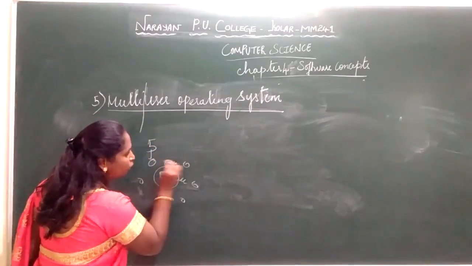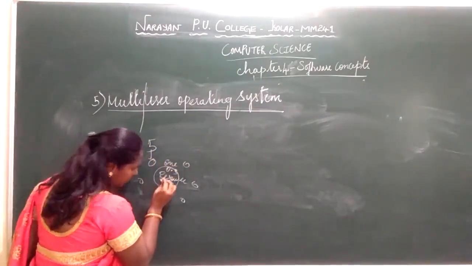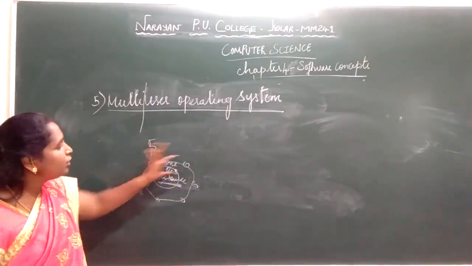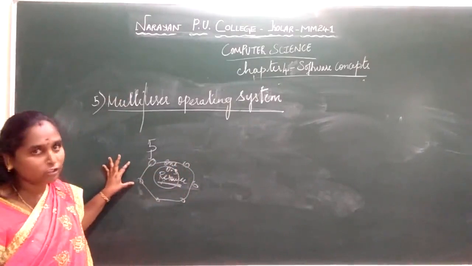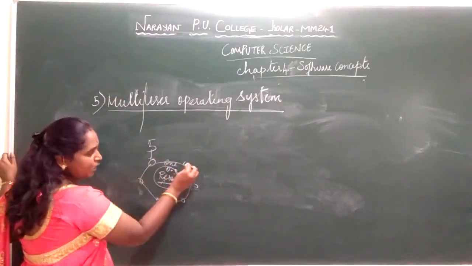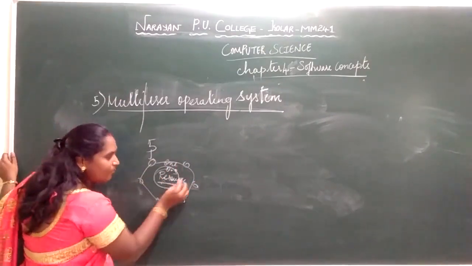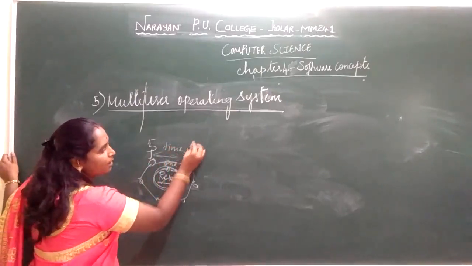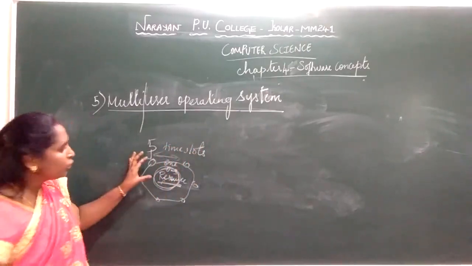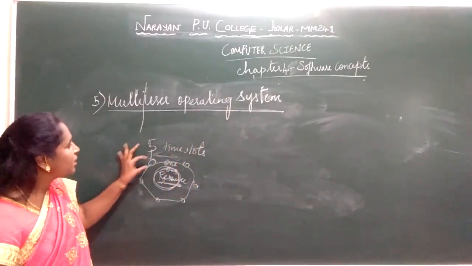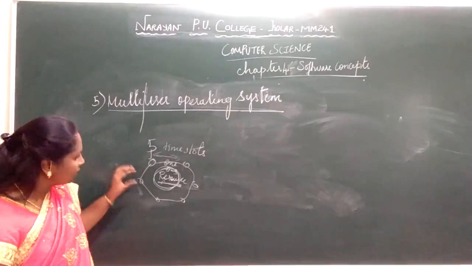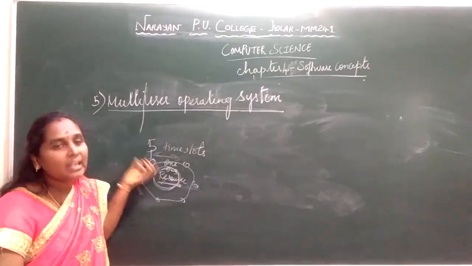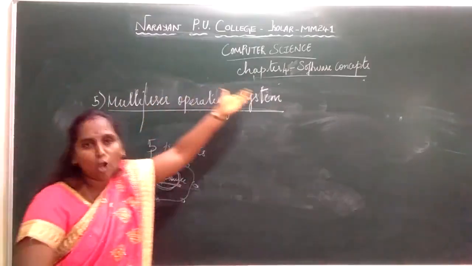See, one CPU or one operating system or the resources is shared by many users, multi-users. So multi-users are connected to an operating system. That is, many users share the same operating system by being given time slots. By giving time slots, you share the resources. Each user is connected to a terminal, and the resources shared are allocated to each terminal. So that is nothing but a multi-user operating system.